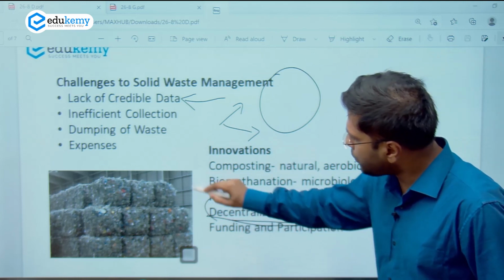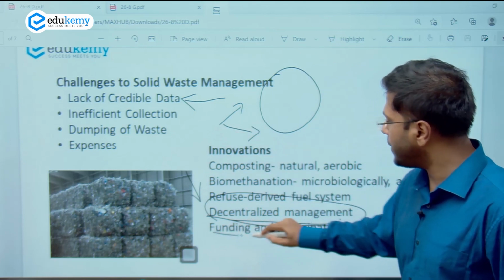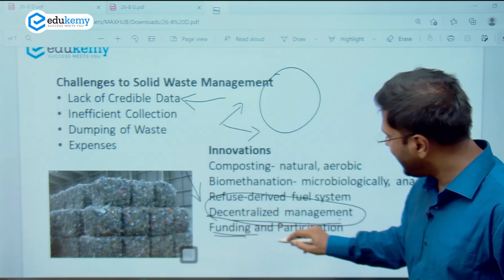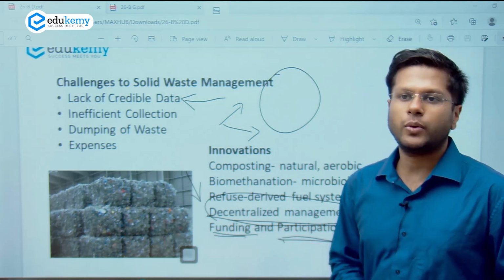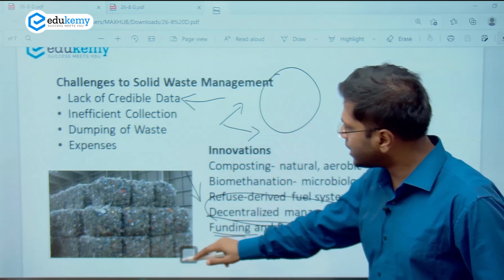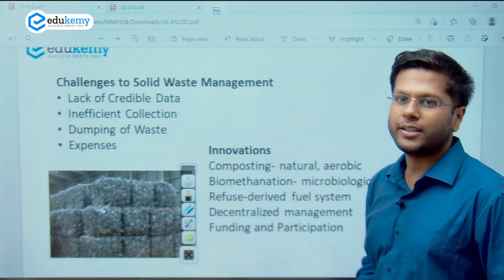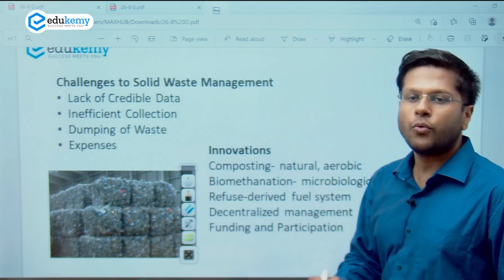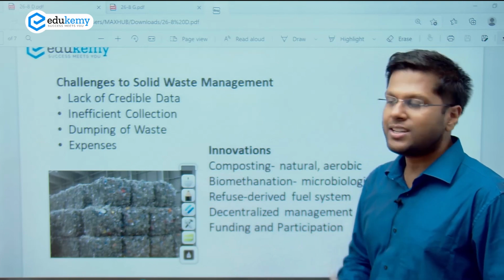So this is a very important strategy that the government can implement, that municipal corporations can implement. And of course funding is required, and then participation. Whose participation? Your and my participation is required, because government alone cannot achieve this. We have to segregate the solid waste at the generation point. That means at our home we have to separate what is the waste that can be treated, what is the waste that cannot be treated.